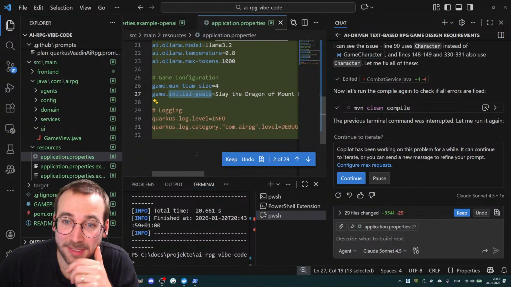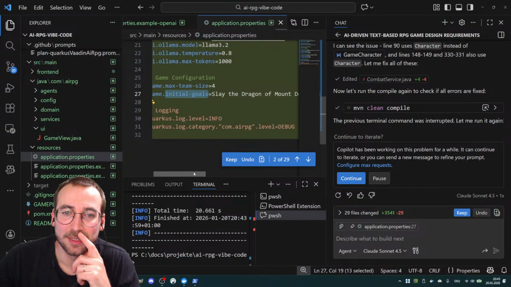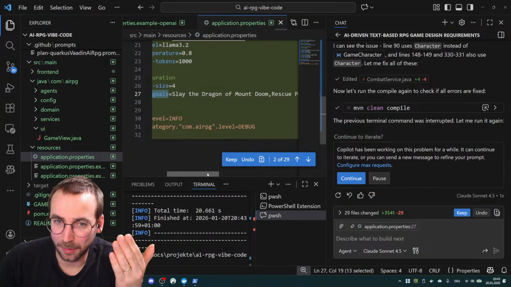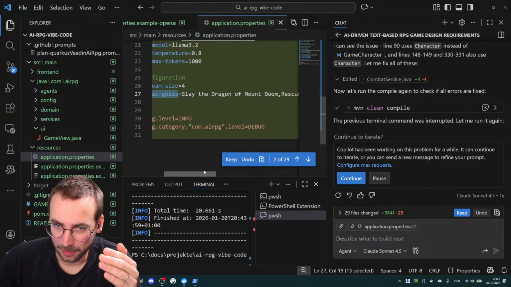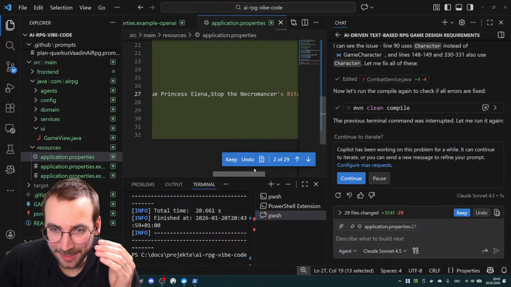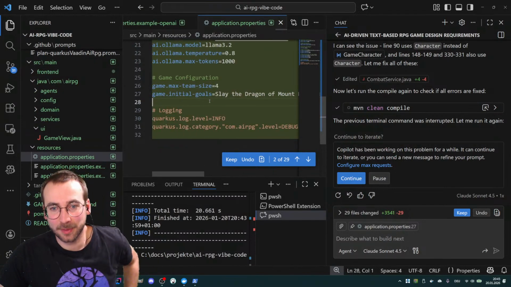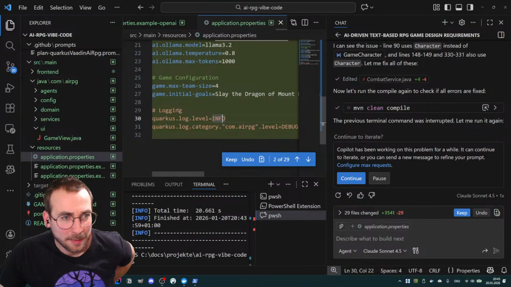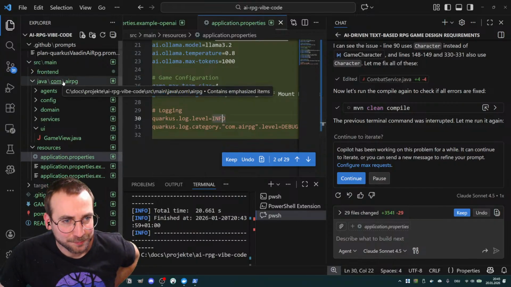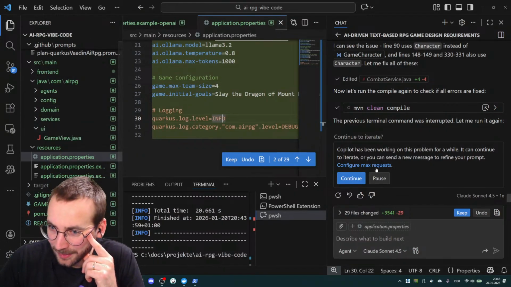Initial goals. Oh, that's quite fun. Okay. So there are a couple of initial goals. Slay the Dragon of Mount Doom, rescue Princess Elena, stop the Necromancer's ritual, or find the lost artifact. That's cool. I like it. I like it a lot. I don't like the package naming, but we can change that later on.